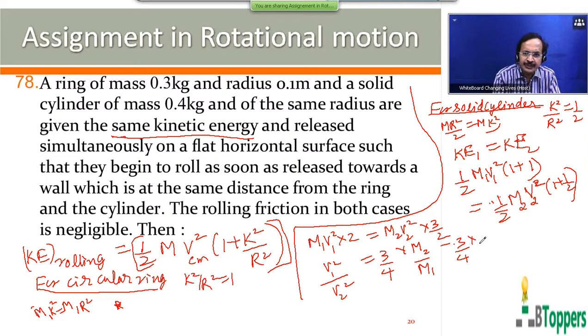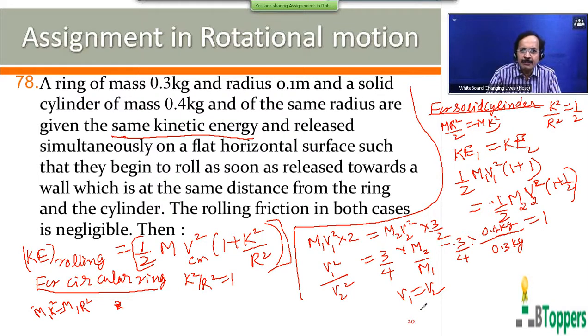m1 is the mass of the ring, which is given to be 0.3 kg. m2 is the mass of the cylinder, given to be 0.4 kg. So you get 1. That means v1 and v2 are equal. That is, the magnitude of the translational velocity of the center of mass of the cylinder is the same as that of the ring. Therefore, both will reach the wall simultaneously and collide with the wall at the same instant.